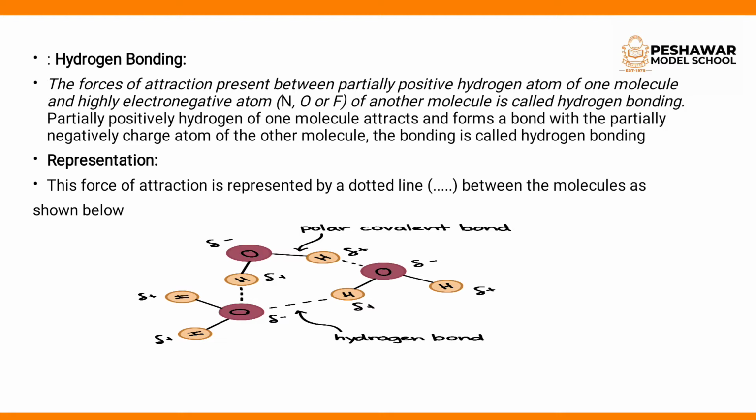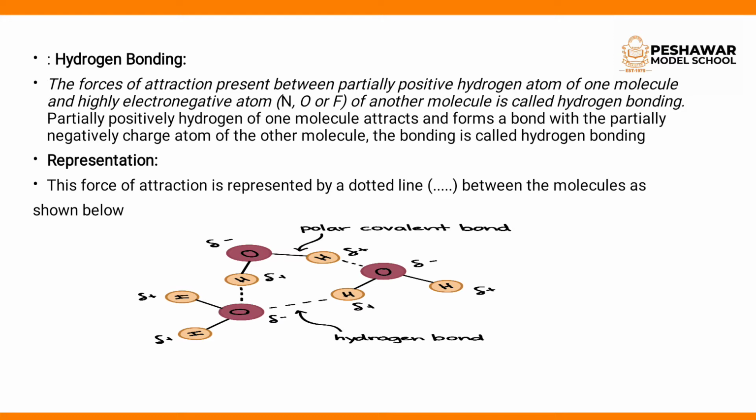As you know, in the periodic table the most electronegative atom is fluorine. After fluorine it is oxygen, and after oxygen it is nitrogen. So the forces of attraction between these three electronegative elements and the partial positively charged hydrogen atom is called hydrogen bonding. So whenever you see hydrogen attached to fluorine, oxygen, or nitrogen with a lone pair of electrons, then there must be a type of intermolecular force, that is hydrogen bonding.